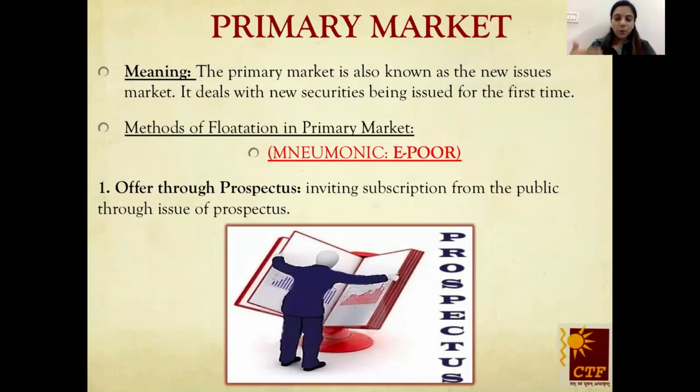Well, I would not go in the order of E-PUR because I need to explain the O first, that is offer through prospectus. Now, students, this concept you have already done in class 11. Offer through prospectus means when the company is coming out with an issue, it has to display a prospectus and advertisement so that potential investors go through that advertisement, become interested in investing in such company and subscribe to the share capital of the company. This is commonly known as IPO.